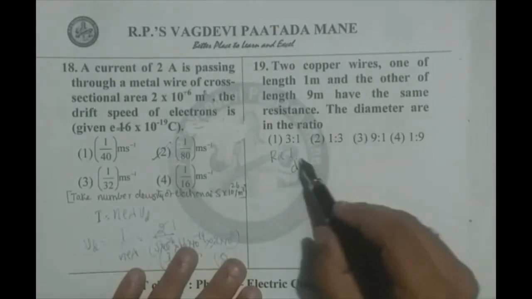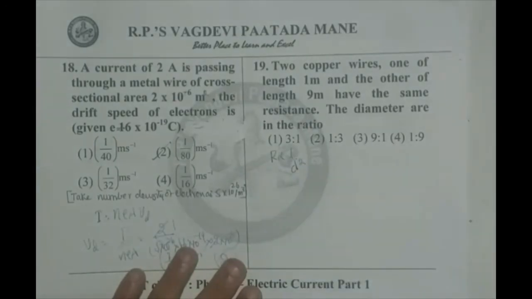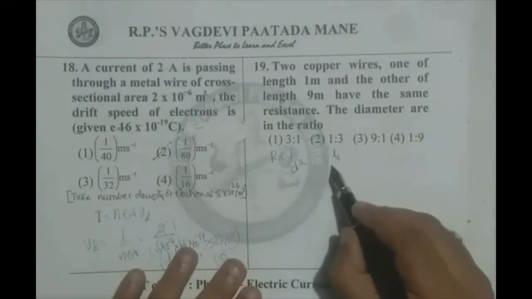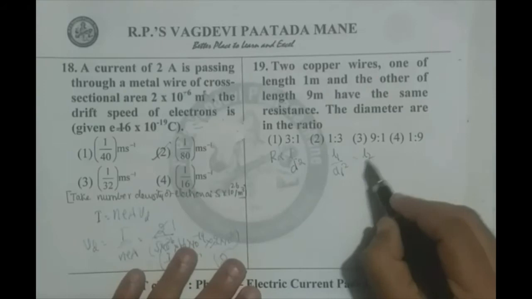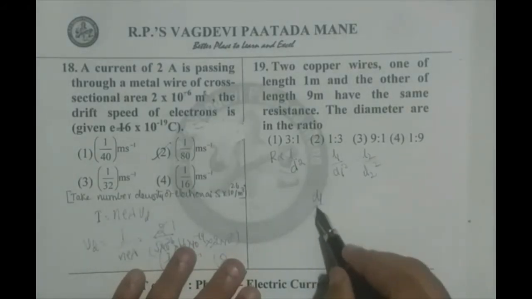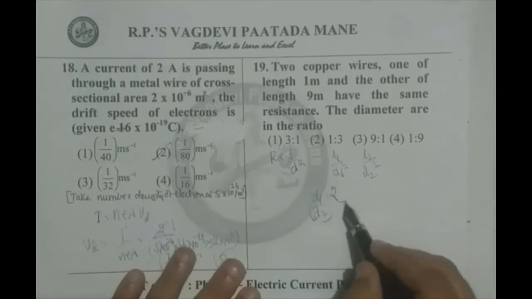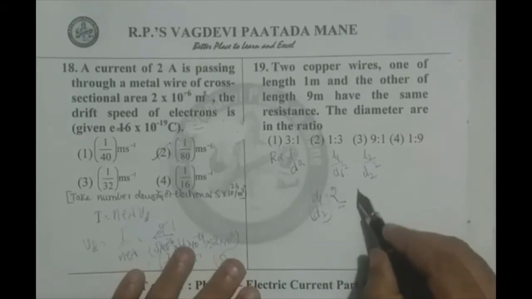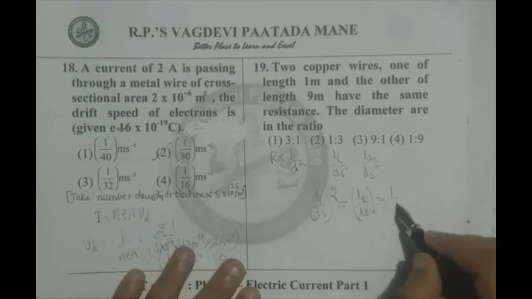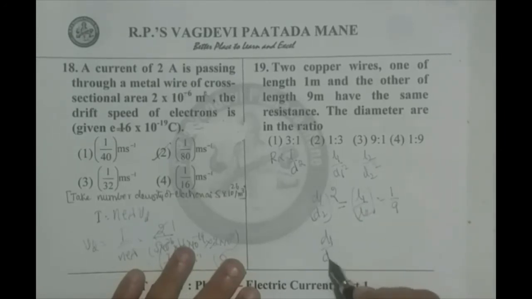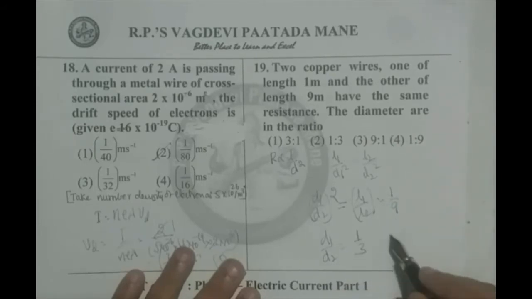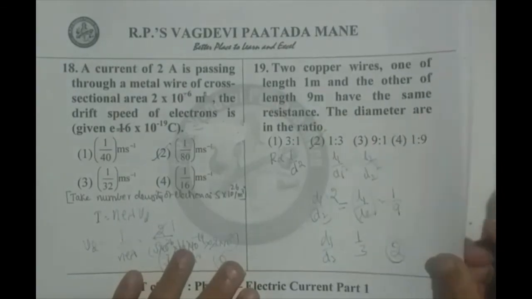As the resistances are the same, L1 by D1 square equals L2 by D2 square. D1 by D2 whole square equals L1 by L2. L1 by L2 is 1 by 9. Therefore, D1 by D2 is 1 by 3 after taking the square root. So, option 2 is correct.